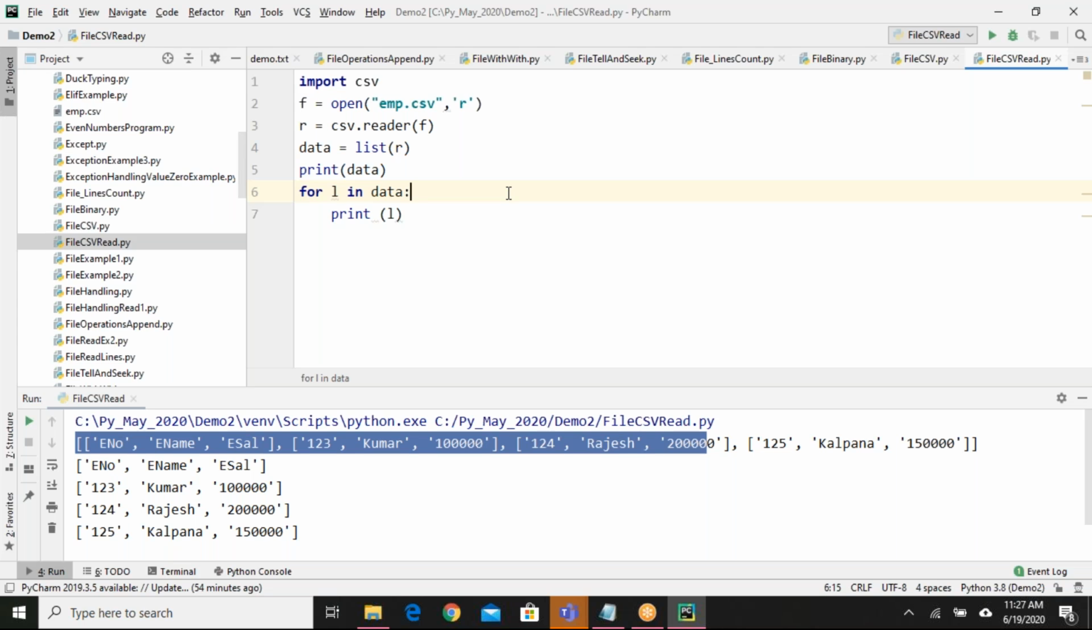Otherwise, we can close the file handling part. And the next important thing is, don't miss tomorrow's session.